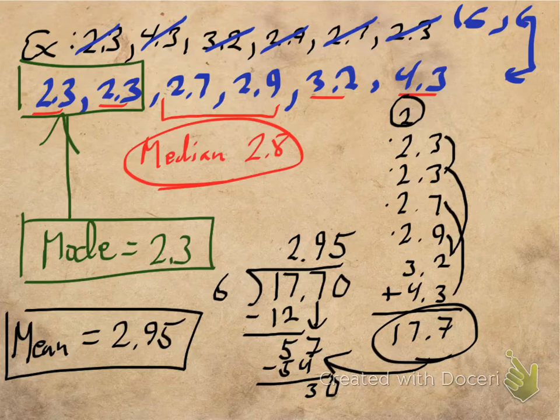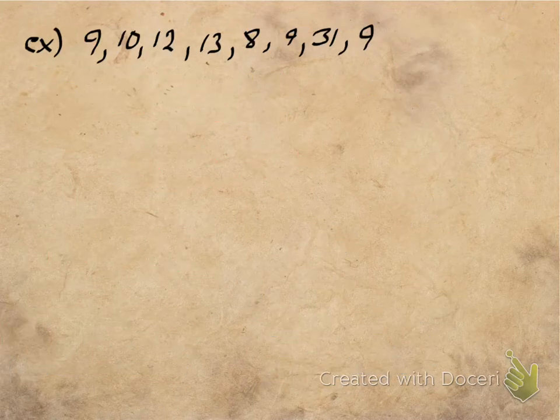All right, well, let's go ahead and take a look at a little bit easier numbers. Okay, 9, 10, 12, 13, 8, 9, 31, and 9. Okay, and this time I'm giving you 8 numbers, and I'd like you to quickly take a moment, pause the video, and again, just like we did before, I want you to find the mean, the median, and the mode. And then resume the recording as soon as you have done that. Okay, and we'll make sure that your answers match mine.